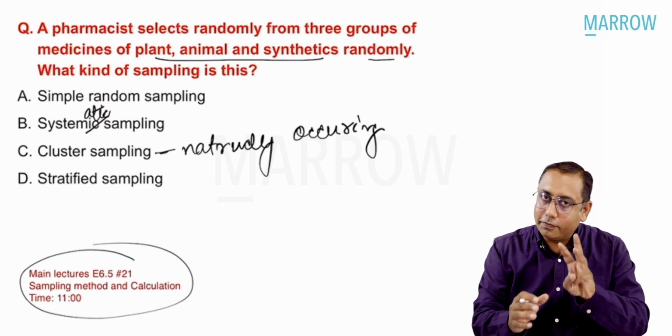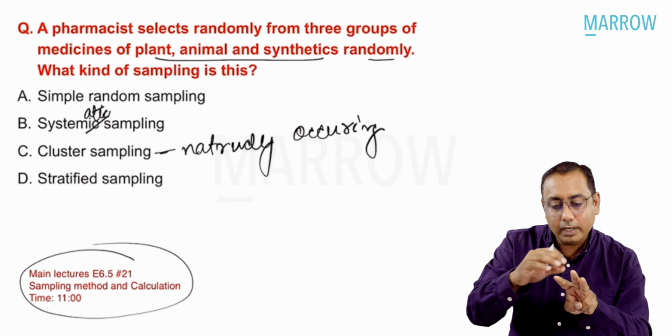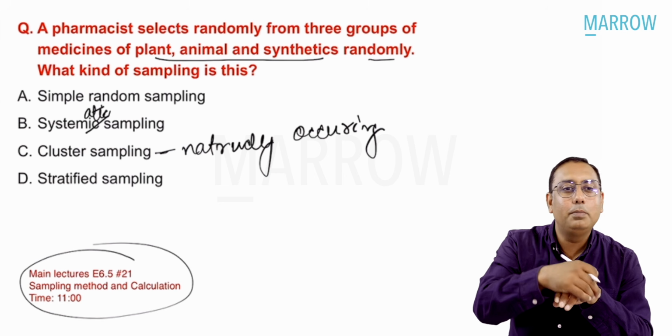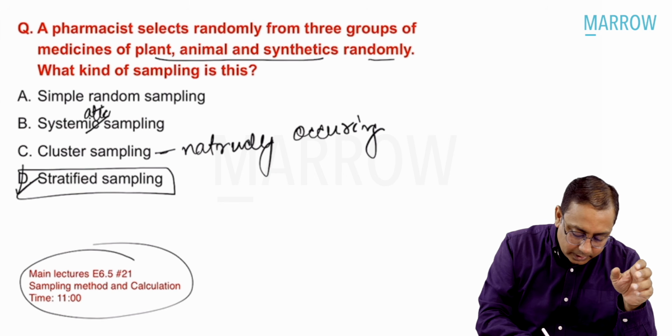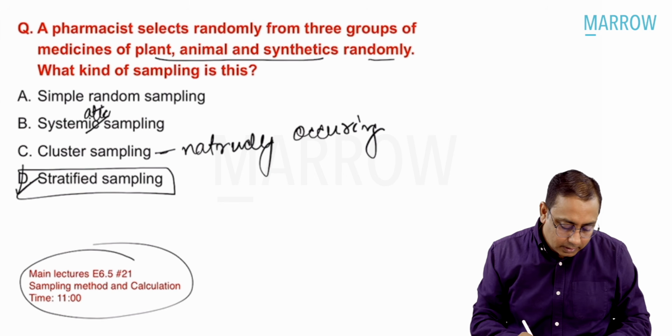But over here, they had defined 3 sections were taken. In these 3 sections, randomly people were taken. So there's a typical answer of stratified sampling. D option, stratified sampling, is the best answer.